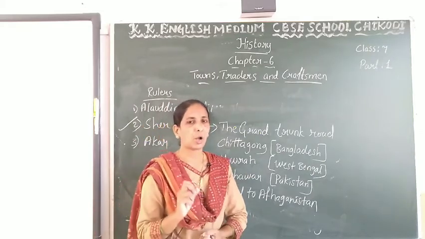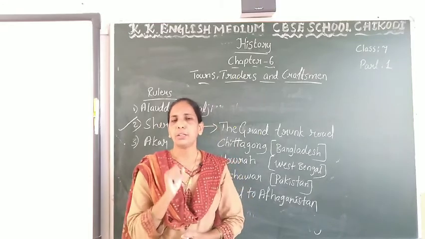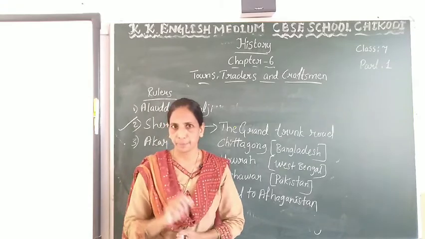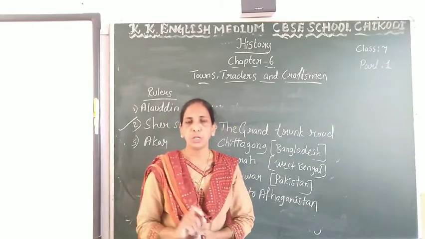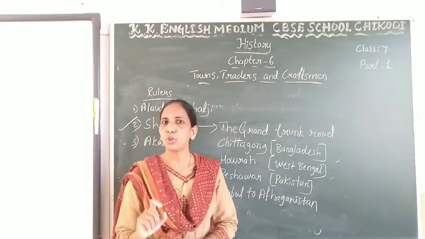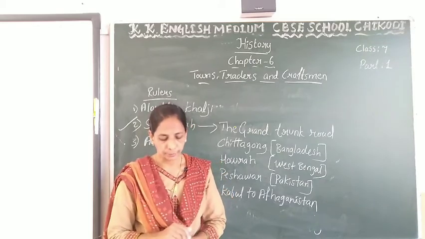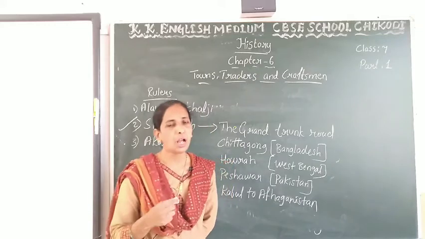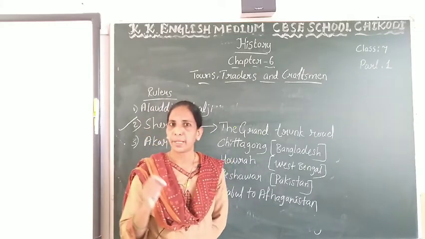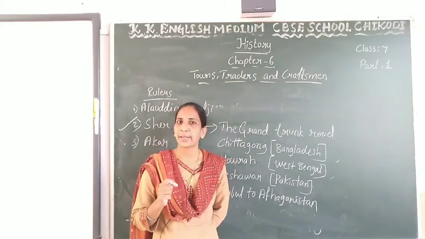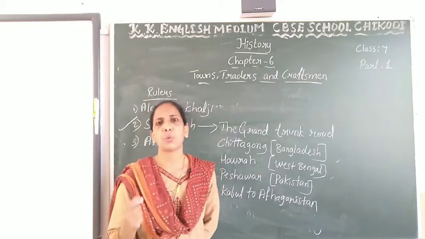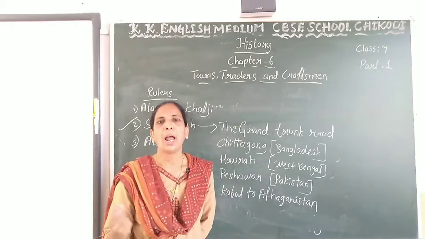Daulatabad was founded by Muhammad bin Tughlaq. Jaunpur was founded by Firoz Shah Tughlaq. Bahlul Lodi rebuilt Agra. And Fatehpur Sikri was a satellite town founded by Akbar.